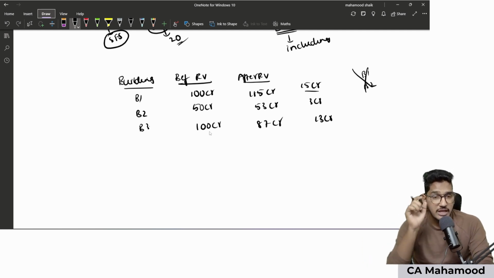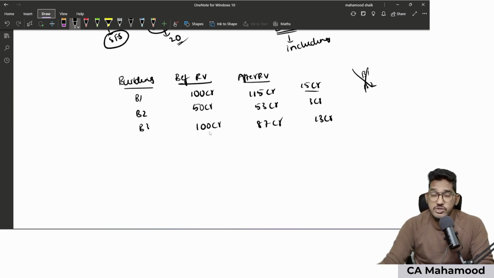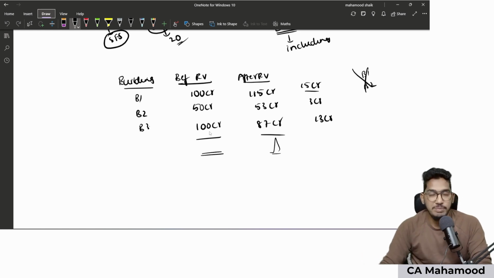You are required to tell the amount of revaluation if the change is 10% or more, not for an individual asset, but if the change is 10% or more for the aggregate of the entire class of PPE. For what? For the aggregate of the entire class of PPE. So what do I mean here? You need to check the value before revaluation and after revaluation for the entire class of buildings, not for individual buildings. So if I do the totaling here, before revaluation the entire buildings were 250 crores. After revaluation, the buildings value was somewhere around 255 crores.